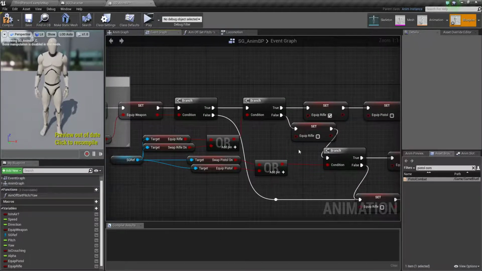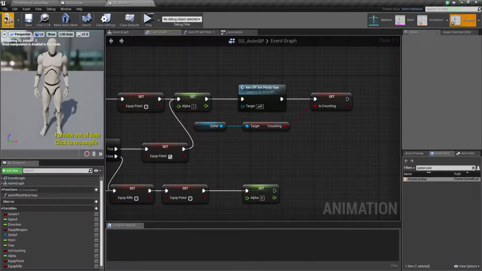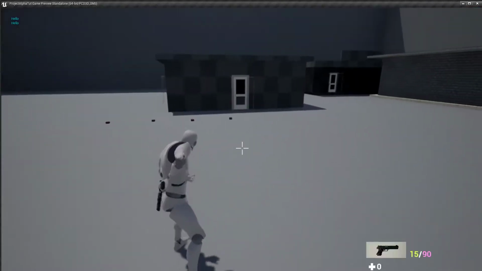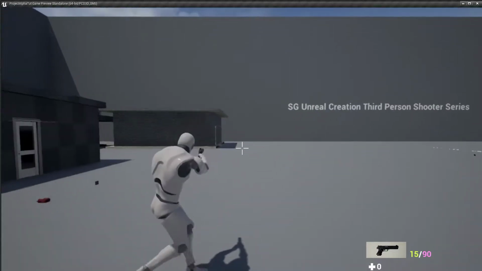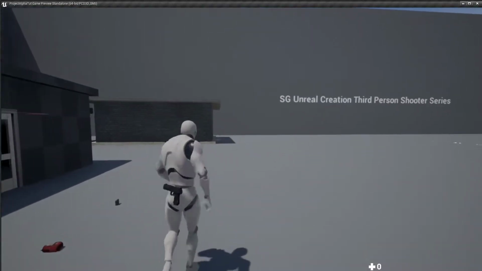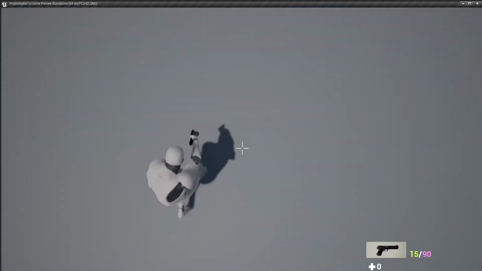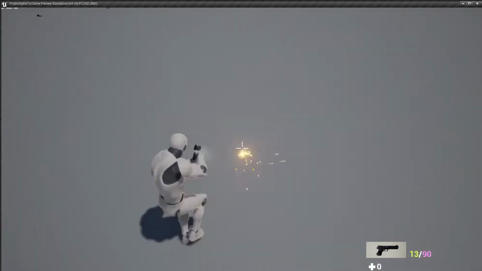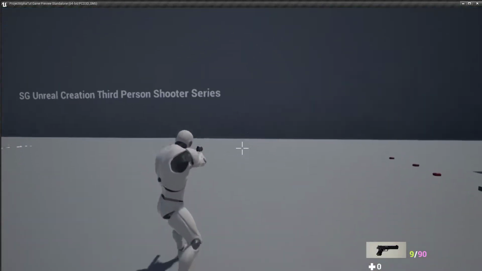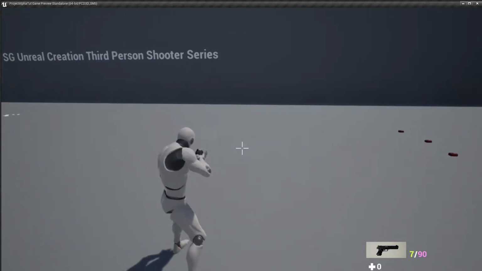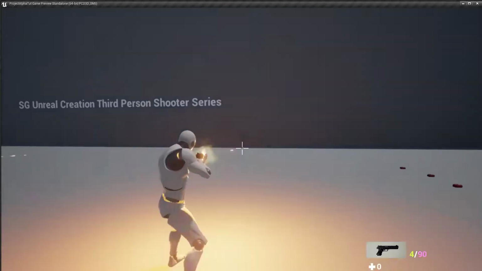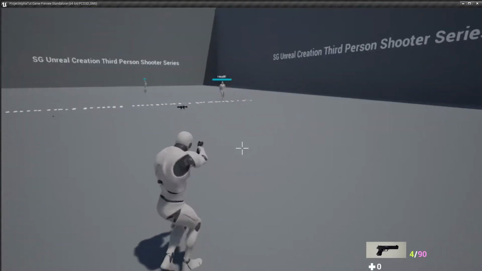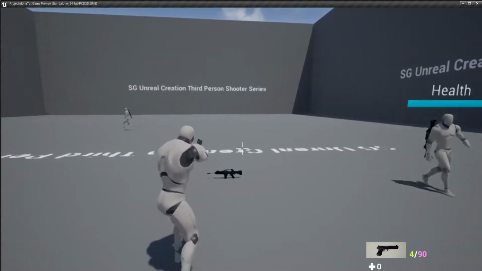Put or check conditions. So now when I pick this, equip pistol, and unequip pistol, equip, so we automatically go with the state. And did you see when I fire, it takes the rifle firing. So we need one fire montage for pistol, but right now we don't have it.